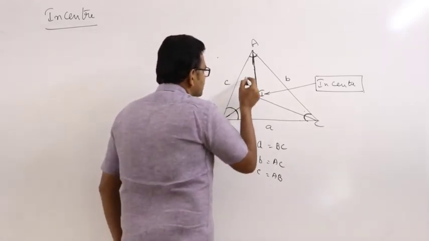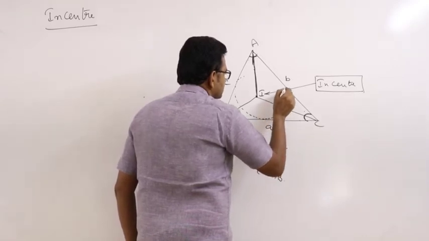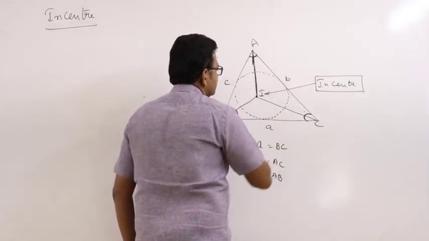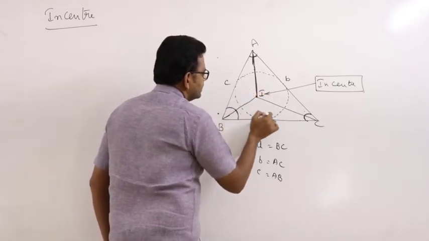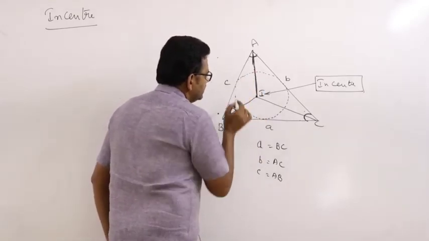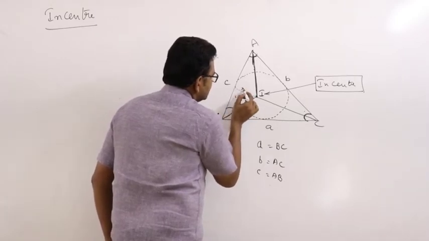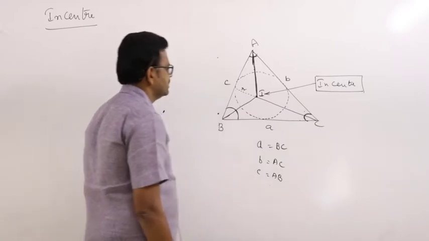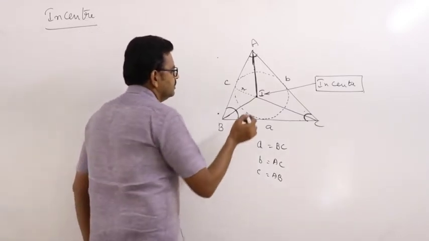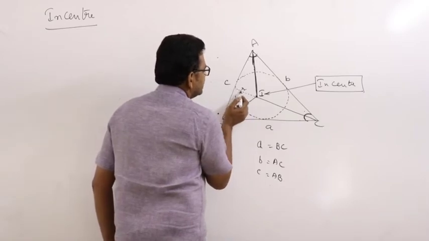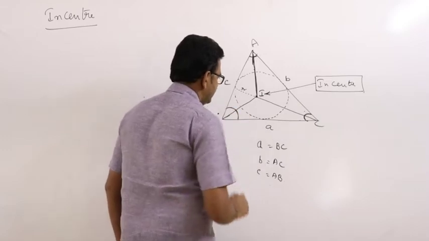So this is called the in-circle of the triangle. This is the center of the in-circle. This is called the radius, that is called the in-radius. This is called the in-radius of a triangle. This is called the in-center.